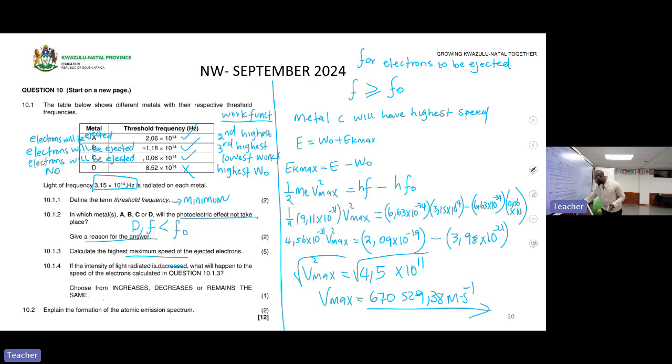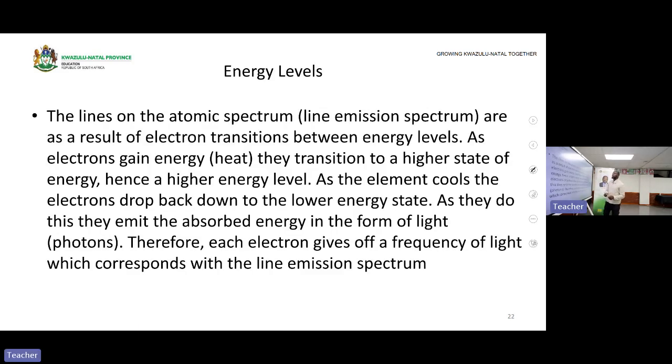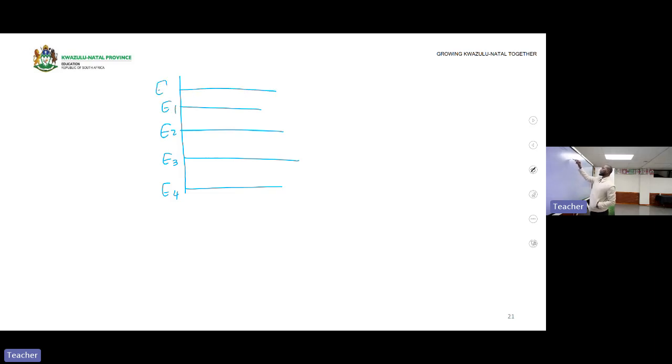Explain the formation of the atomic emission spectrum. This one will use the following theory so that you can be able to answer it. So electrons are at different energy levels. You learned that in grade 10. So energy level 4, energy level 3, energy level 2, energy level 1. Let us end there.